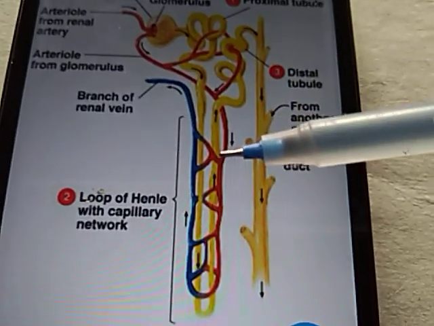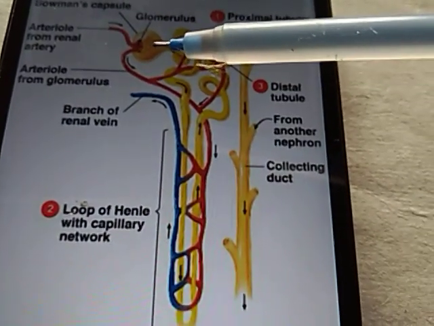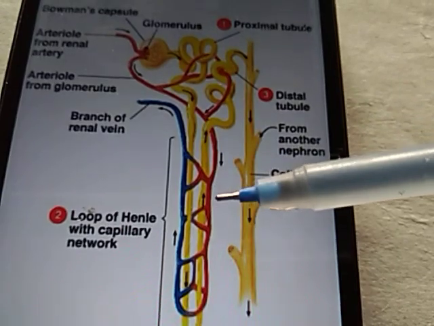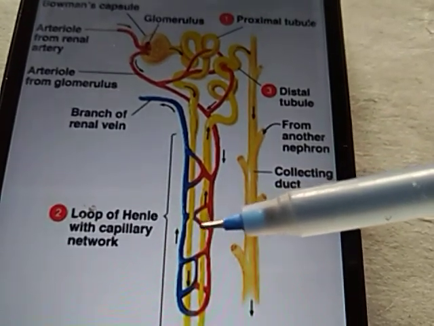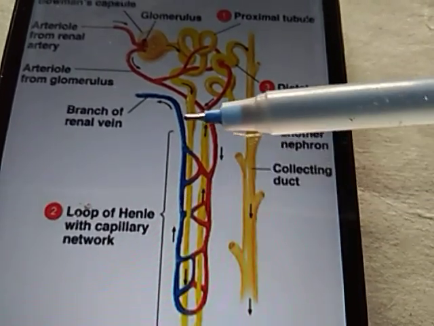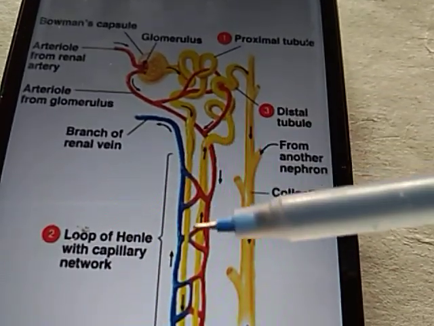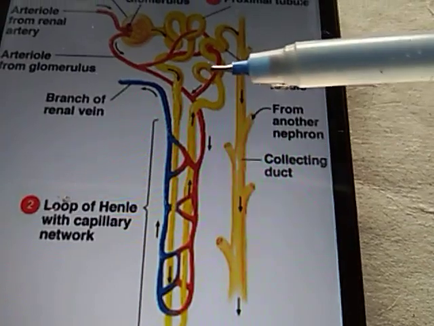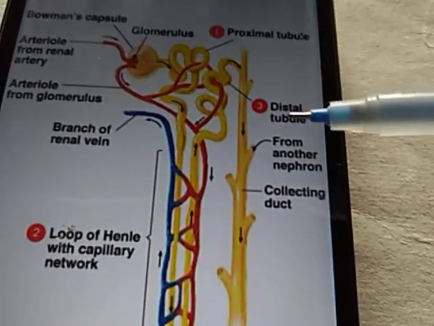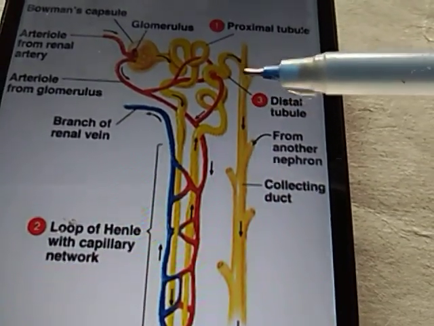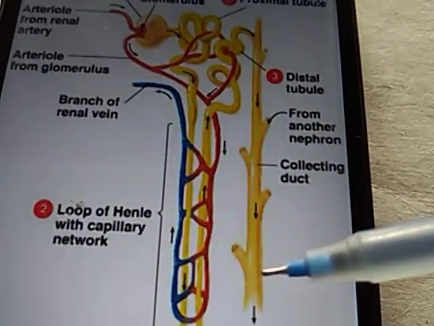Okay, so filtration, then reabsorption and secretion of harmful substances to this convoluted tube. So after three steps, after going to the distal convoluted tube, this opens into the collecting duct here.